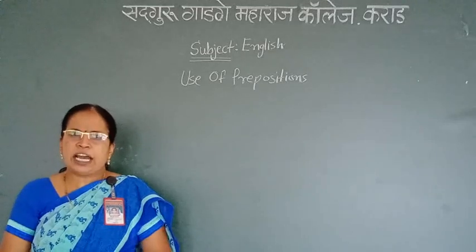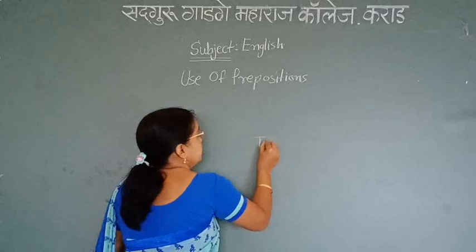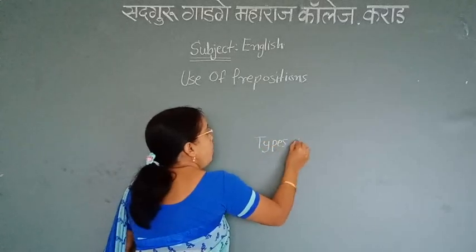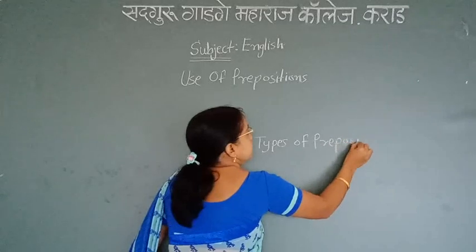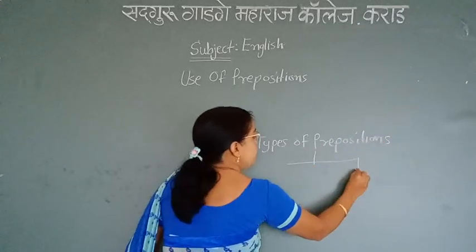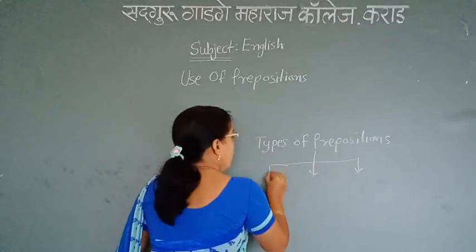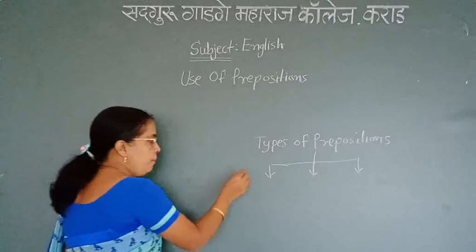There are three types of prepositions. First is prepositions of time.